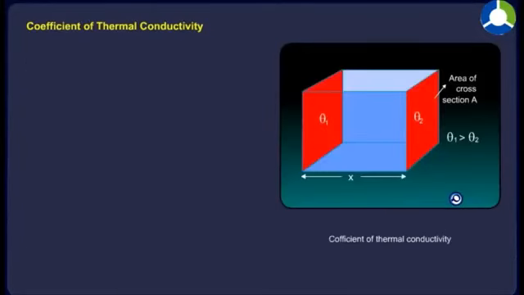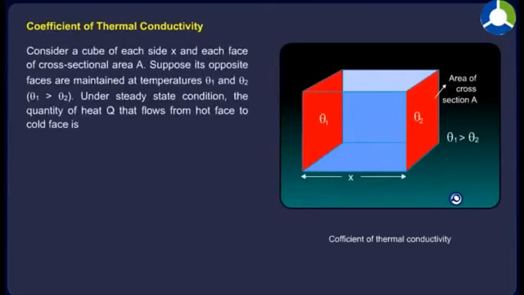Coefficient of thermal conductivity. Consider a cube of each side x and each face of cross-sectional area A. Suppose its opposite faces are maintained at temperatures θ1 and θ2, θ1 is greater than θ2.